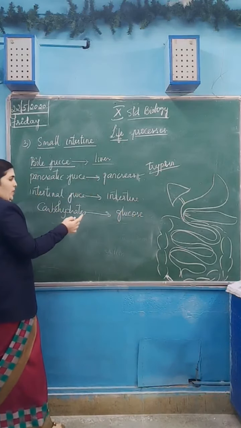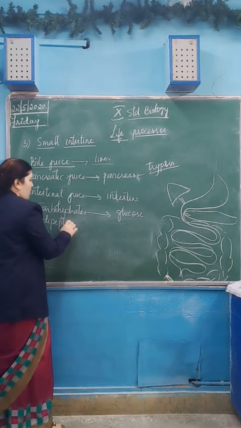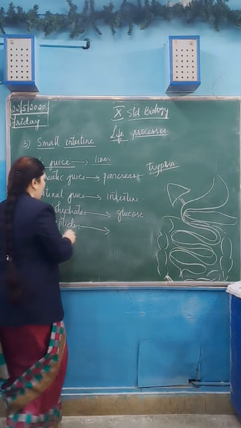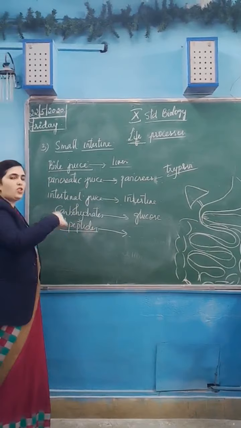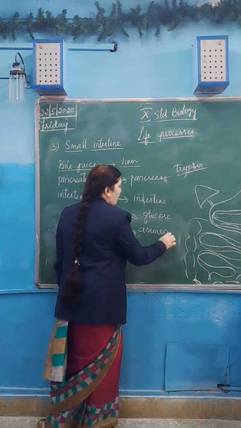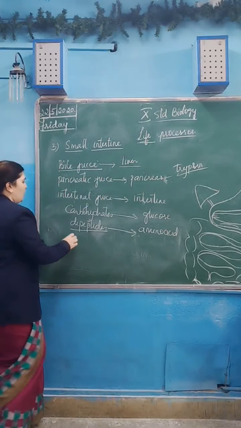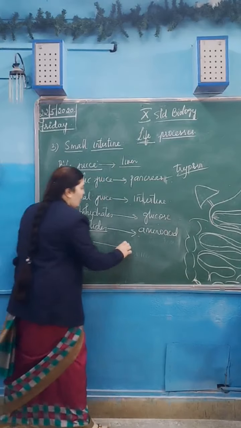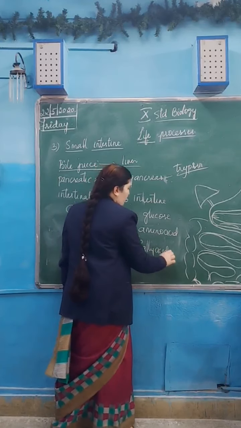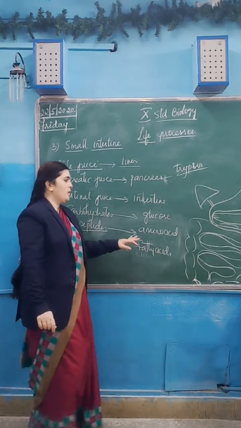Dipeptides are again proteins, which have to be digested to amino acids. Amino acid is the final product of the digestion of proteins. Then fats are converted to fatty acids. These are the end products of the digestion which takes place in the small intestine.